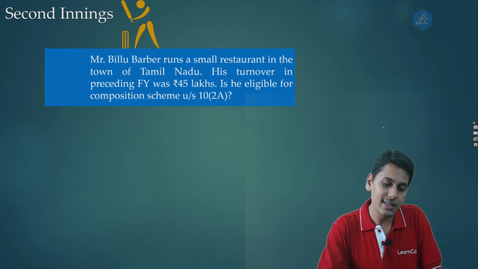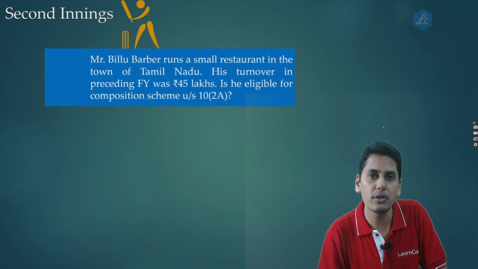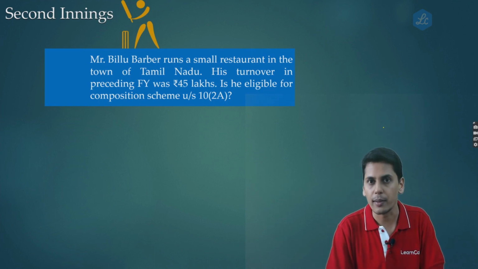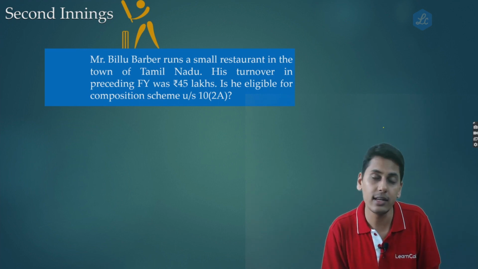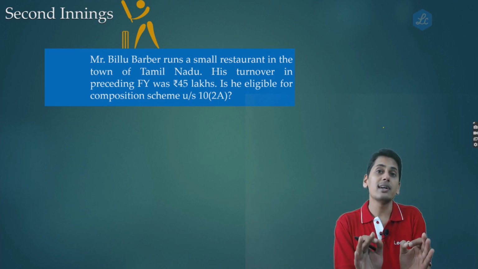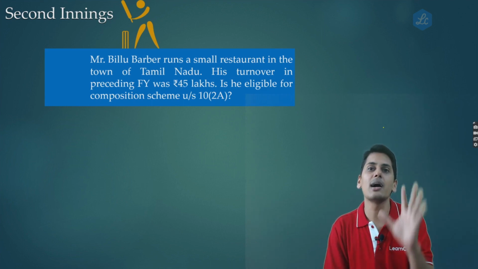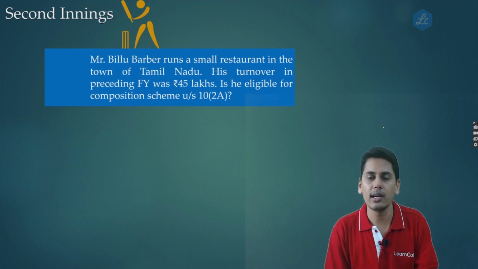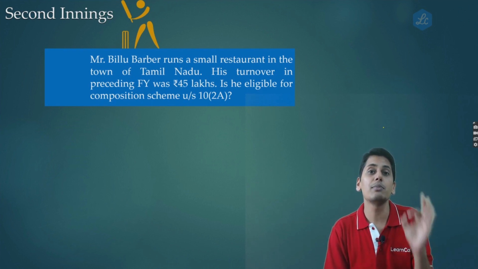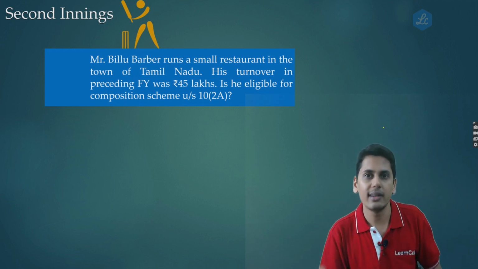Mr. Billu Barber runs a small restaurant in a town in Tamil Nadu. His turnover in the preceding financial year was 45 lakh rupees. Is he eligible for the composition scheme under 10 subsection 2A? Friends, the basic concept of 2/2019 Central Tax (Rate) was also that only a person who is not eligible for 10 subsection 1 can come under Notification 2/2019. Similar is the concept here also. Any person who is eligible for the composition scheme under 10 subsection 1 cannot come under 10.2A.